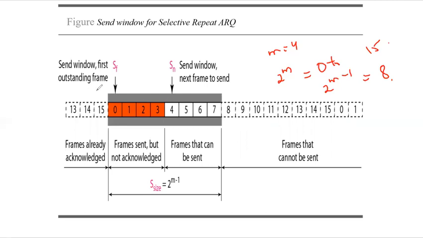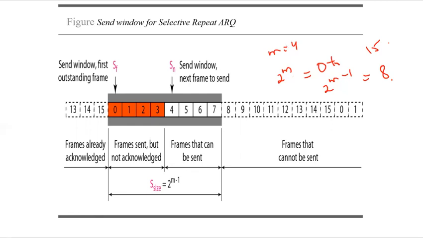The protocol uses the same variables that we have seen earlier in the Go-Back-N protocol. SF is the send window first outstanding frame, and these are the frames which are sent but not acknowledged. SN is the next frame to be sent, and these are the frames that can be sent. This gray area is the entire window, and these are the frames that cannot be sent until we get the acknowledgement for the earlier frames.